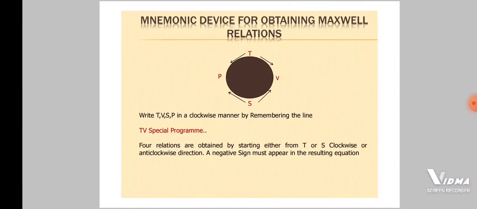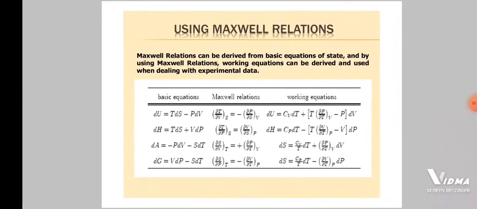Mnemonic device for obtaining Maxwell relations, meaning an easy way to learn the Maxwell relations. Here we write T, V, S, P in a clockwise manner by remembering the line "TV special program". Four relations are obtained by starting either from T or S, in a clockwise or anti-clockwise direction. A negative sign must appear in the resulting equation.